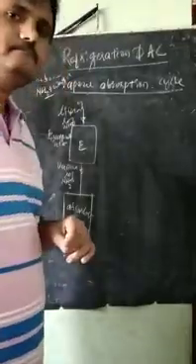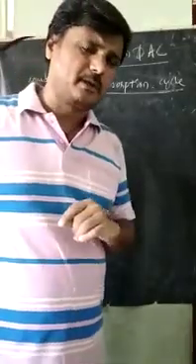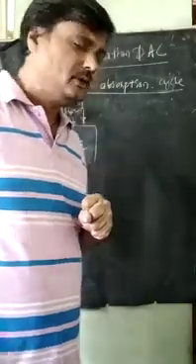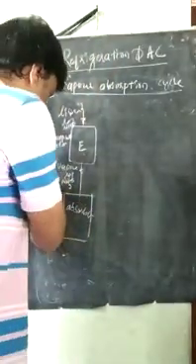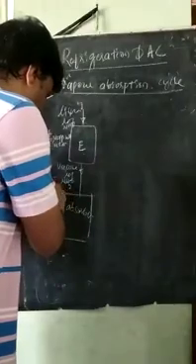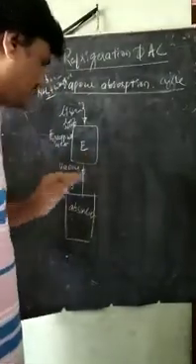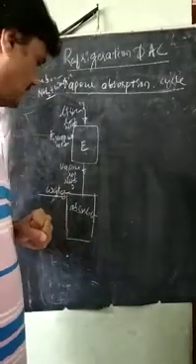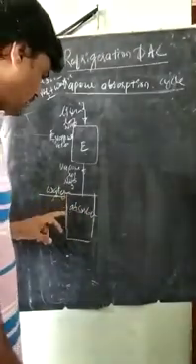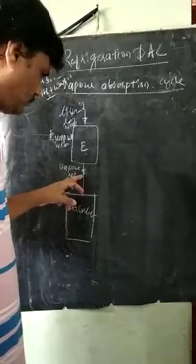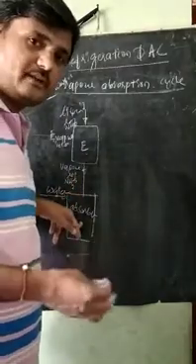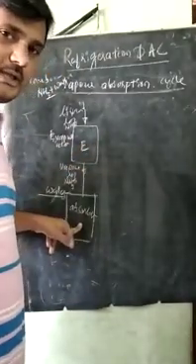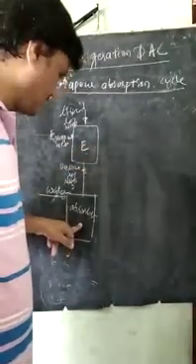What is this absorber? To this absorber we are supplying water. When this water absorbs the ammonia, at a certain temperature, that is a chemical reaction happening here.